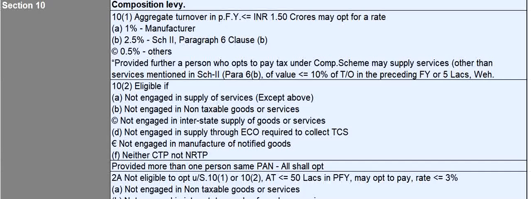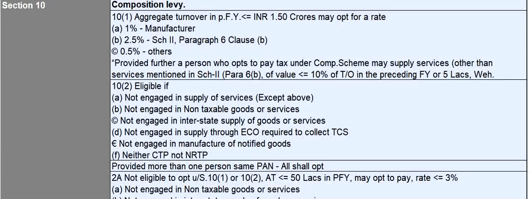Section 10 subsection 2 talks about the conditions when you are eligible for composition levy. You are eligible only if you are not engaged in supply of services except as mentioned above, if you are not engaged in supply of non-taxable goods or services, if you are not engaged in interstate supply of goods or services, if you are not engaged in supply through an electronic commerce operator required to collect TCS, if you are not engaged in manufacture of notified goods, and if you are not a casual taxable person or NRTP, non-resident taxable person. And if you have more than one registration under the same PAN, you should opt for composition for all the registrations, then only you can proceed.